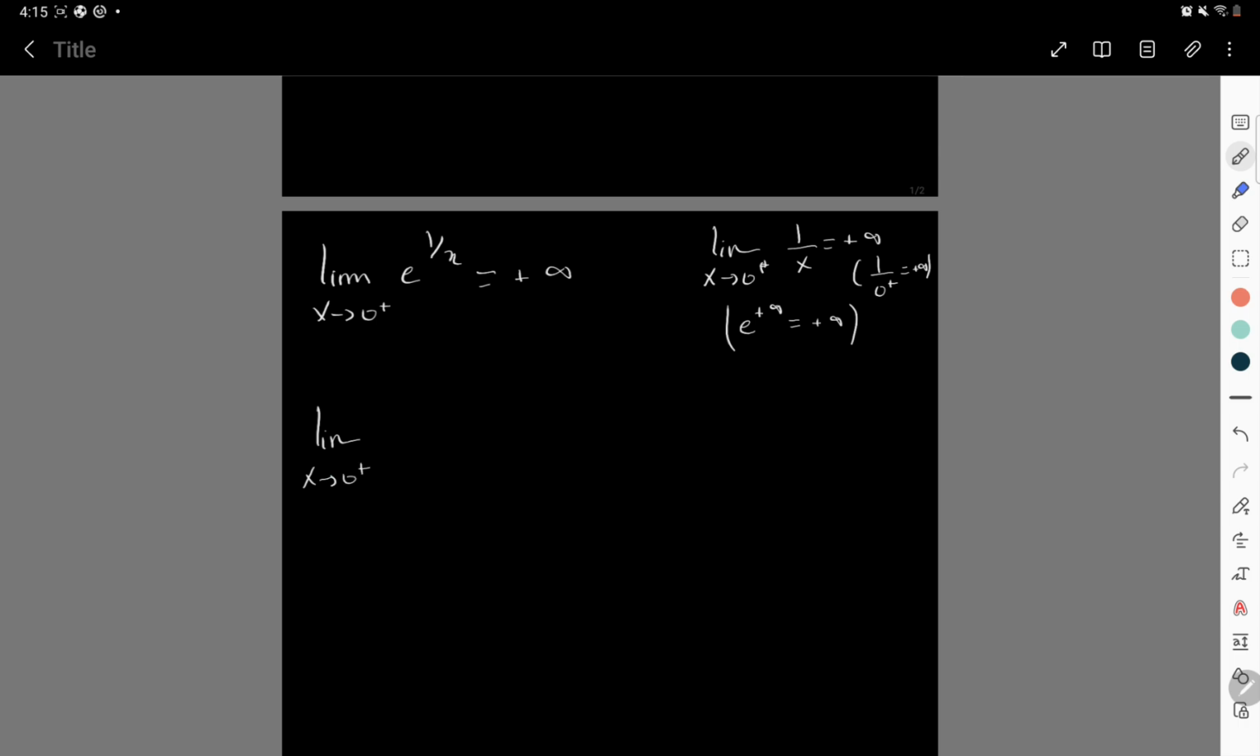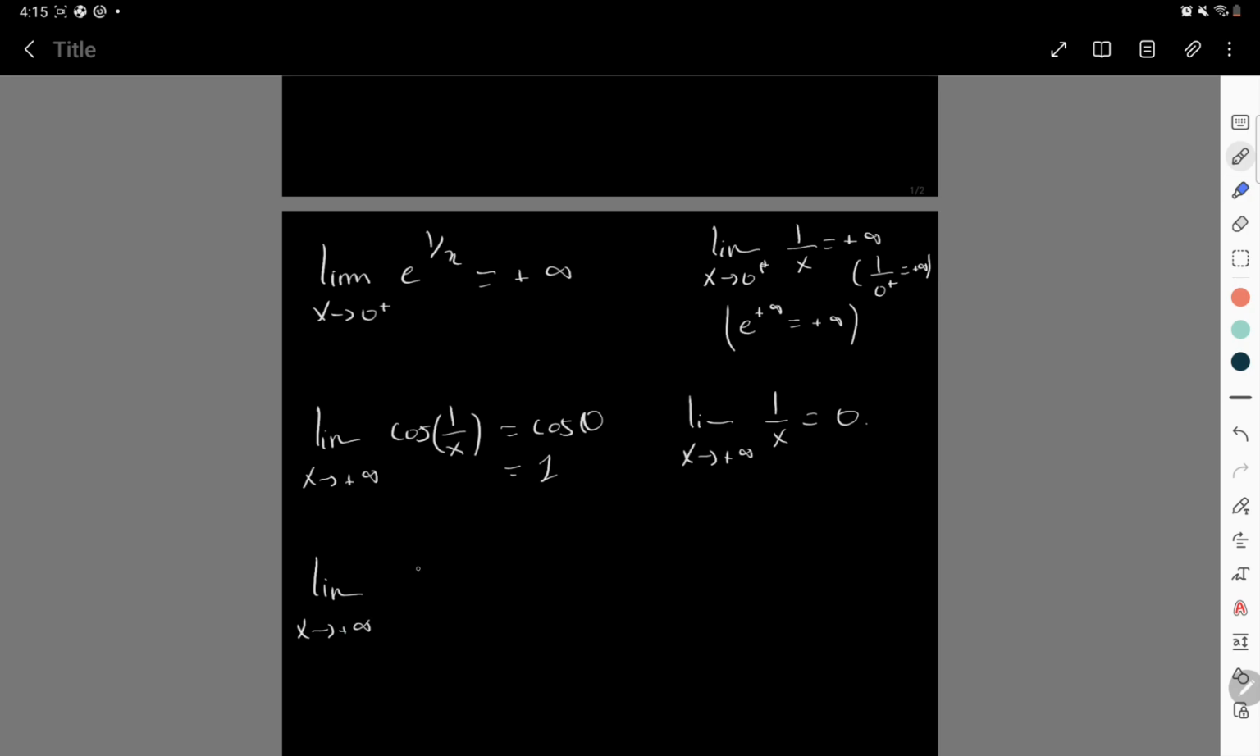Limit as x goes to plus infinity of cos 1 over x. Well, what is that? This is just cos of 0, which is 1, because the cosine function is continuous wherever it's defined, and the limit as x goes to infinity of 1 over x is 0. Great. Another easy one.